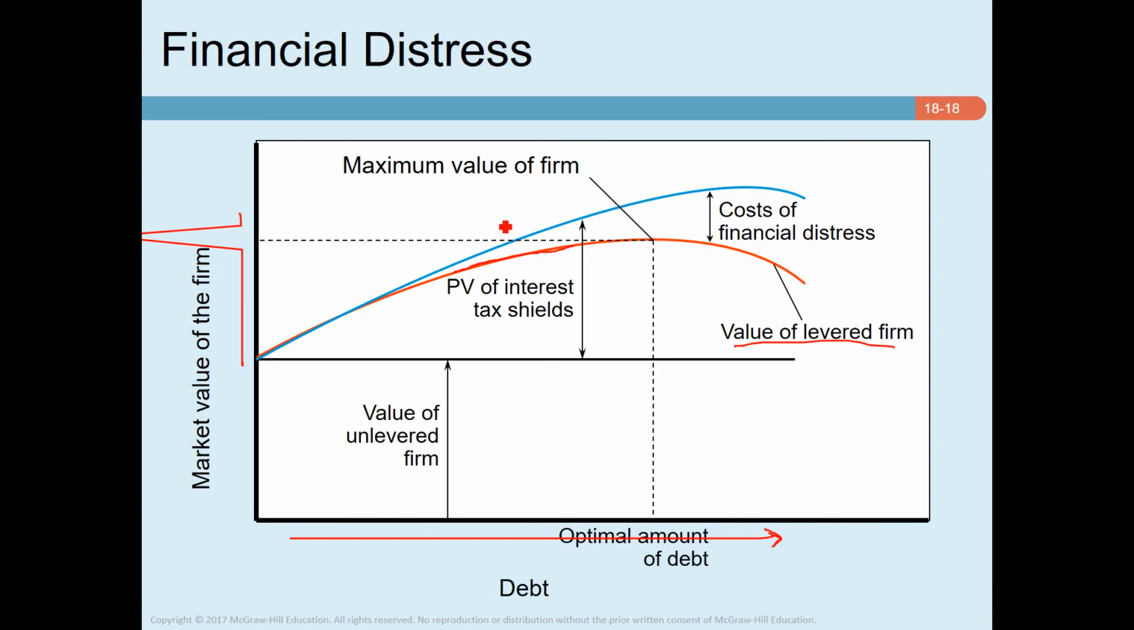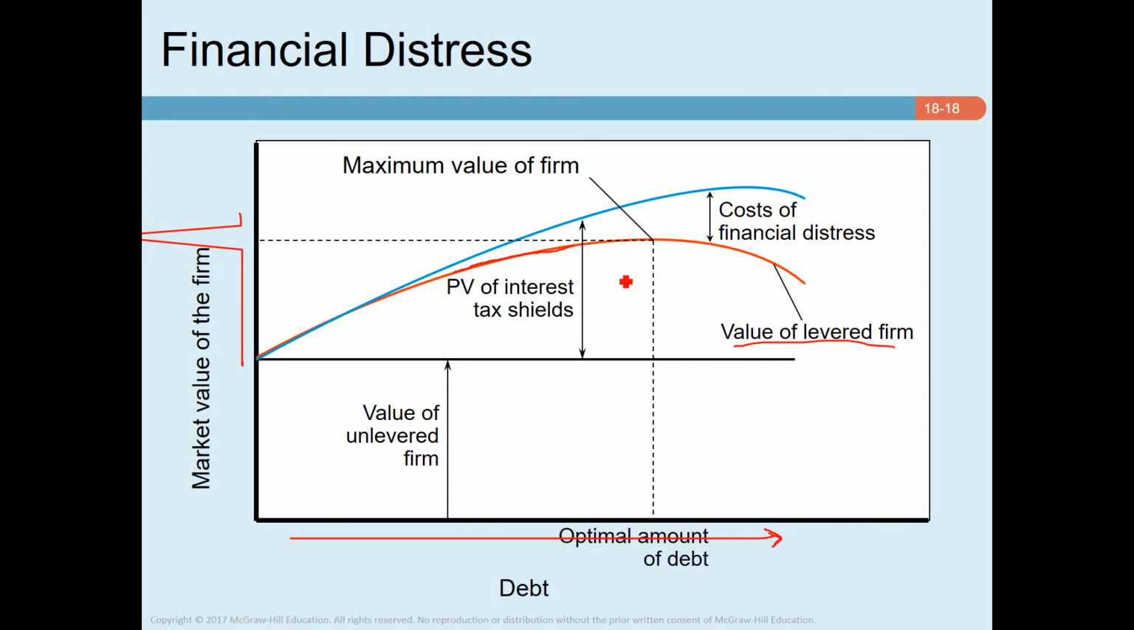However, we need to understand that as we borrow more and more debt, the cost of financial distress also goes up. You can see this is the cost of financial distress. Initially, this cost is trivial. It's very minimal. That's why it doesn't affect the value of the firm too much. However, as we keep borrowing, the cost of financial distress goes up, and at some point it will be higher than the advantage of the tax shield.